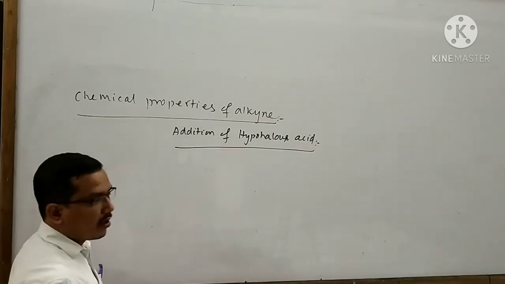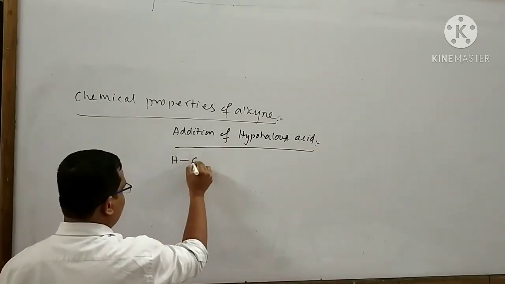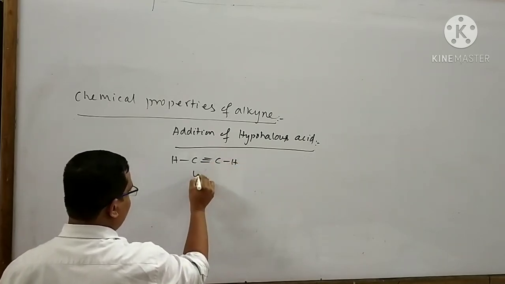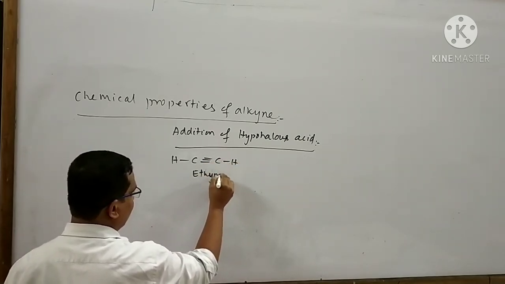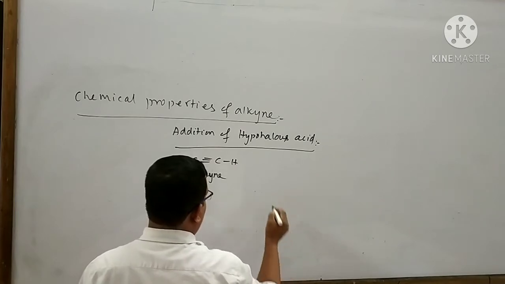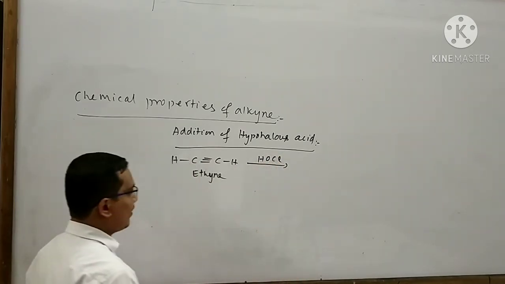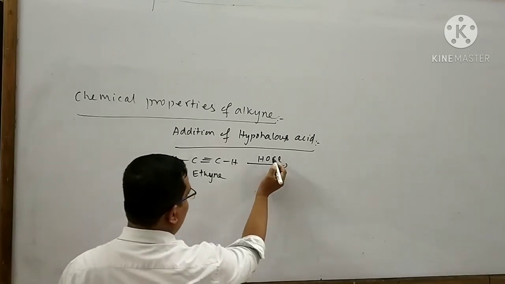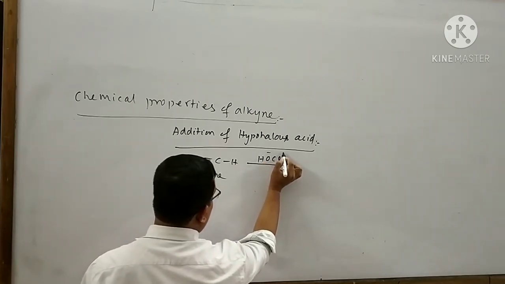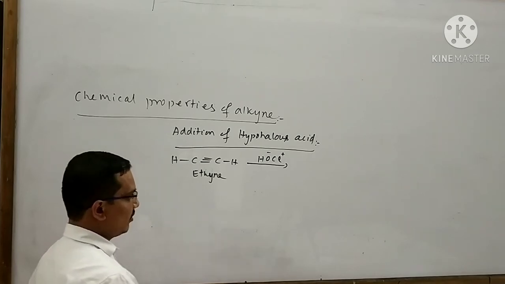Take an example of alkyne. This is also said to be ethine. When ethine is subjected to reaction with HOCl, then what will happen? Here OH minus ion and Cl plus ion will be formed.